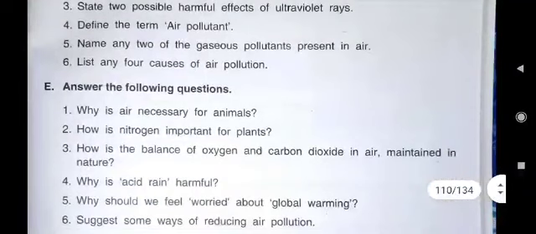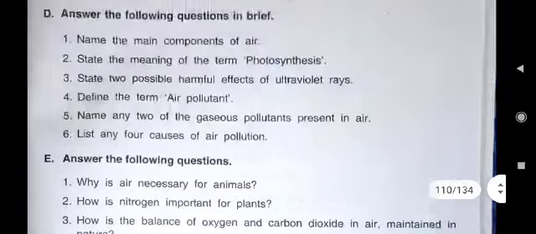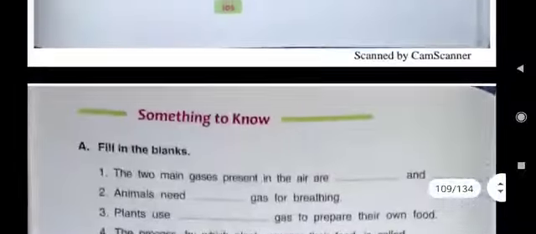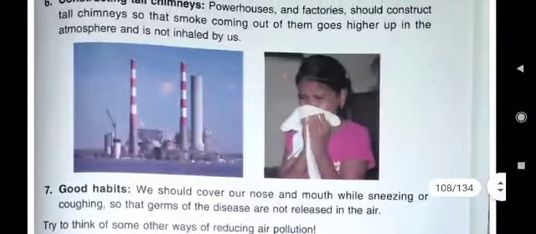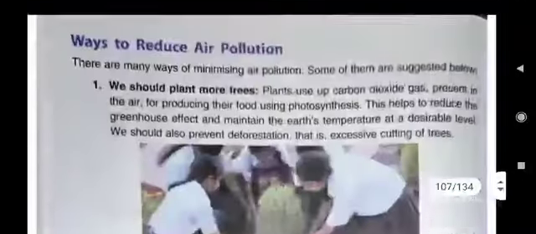Now the last question of D, sixth answer, that is list any four causes of air pollution. We all know, children, air pollution is not good for us. It is very harmful for us. But why does the air pollute? What are the reasons behind this air pollution? You have to write any four causes. You have read about 7 causes are written here, and there are many other causes also.